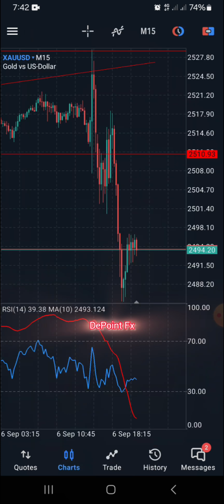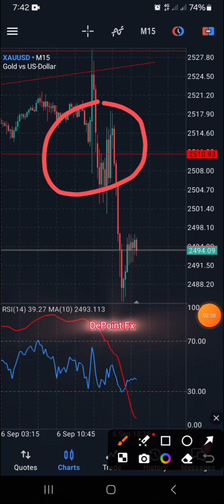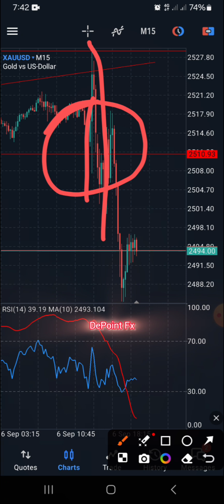You guys know that every first Friday of every month is NFP, which is Non-Farm Payroll. So how I was able to catch this move is this. This is the particular section where the news occurred. As you can see, the market liquidated this particular zone and then chose to move in the buy direction.